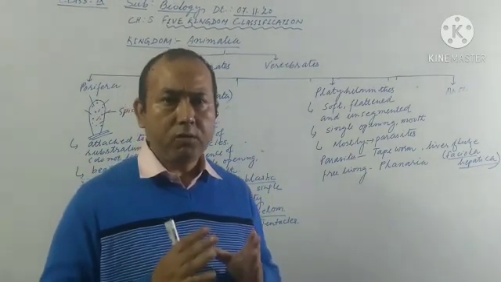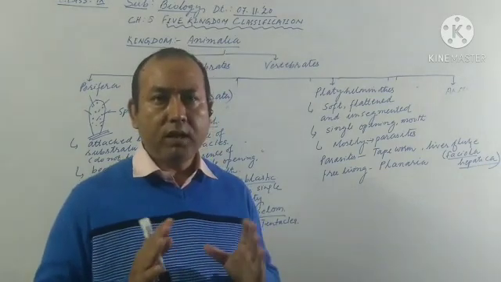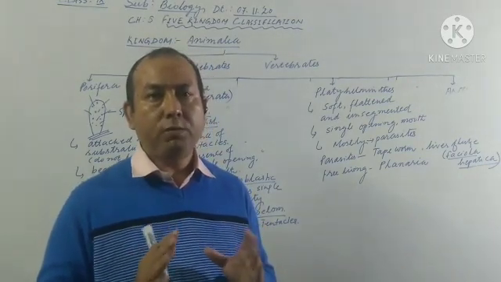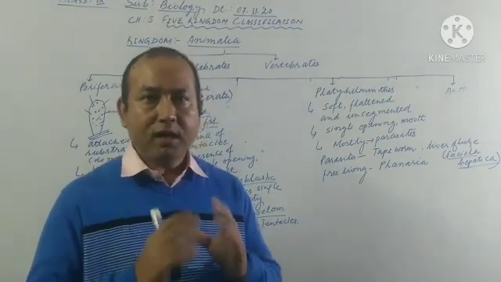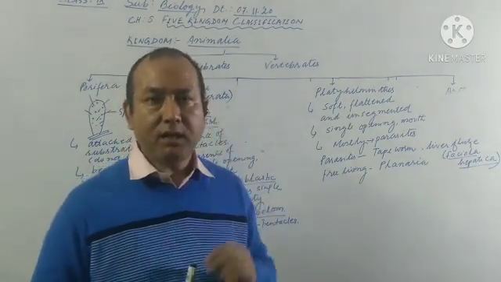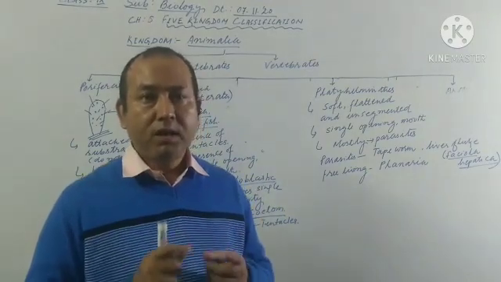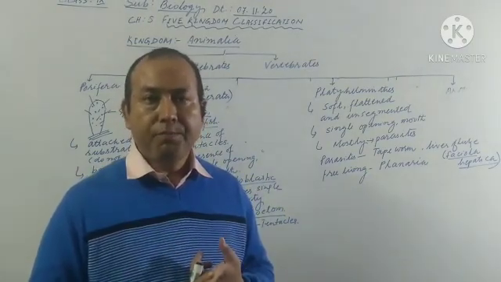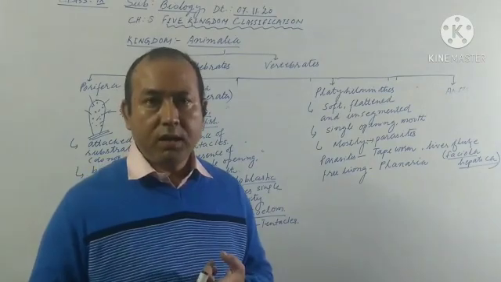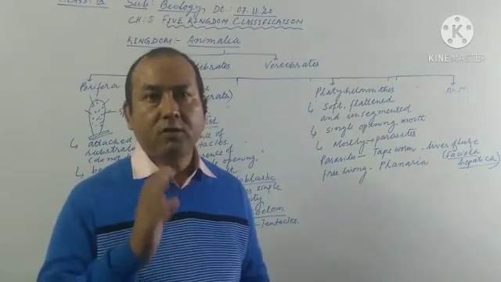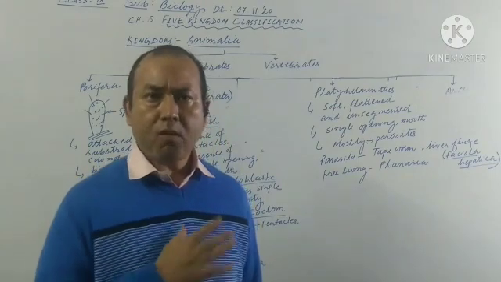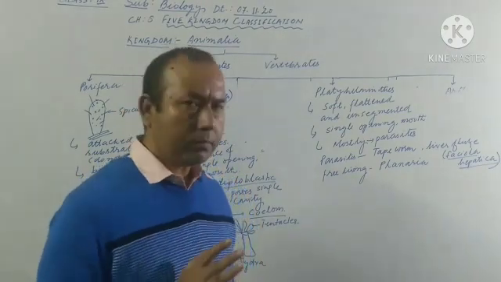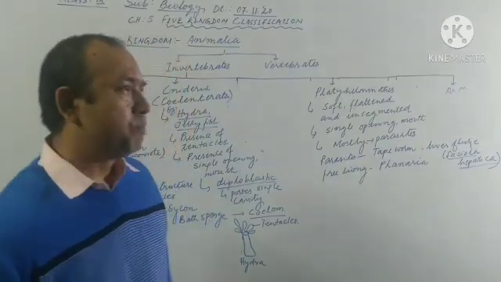But here, students, you need to remember that you should remember only not more than 3 or 4 points. In the examination, only 2 characteristics are usually asked to be answered with an example. A few examples of each group you must learn. Then at least 3 or 4 characteristics you are required to learn, not all the characteristics. So let us start with Porifera.